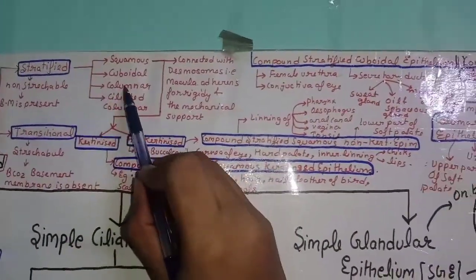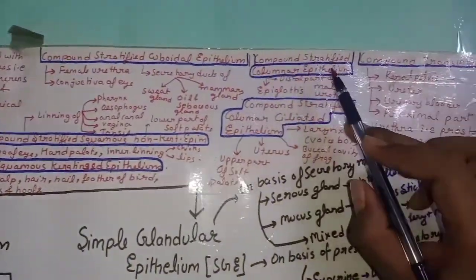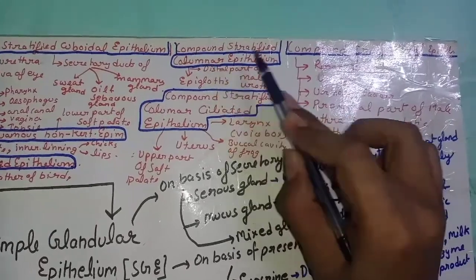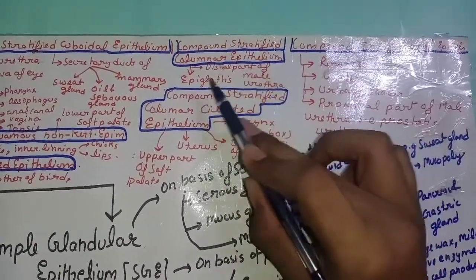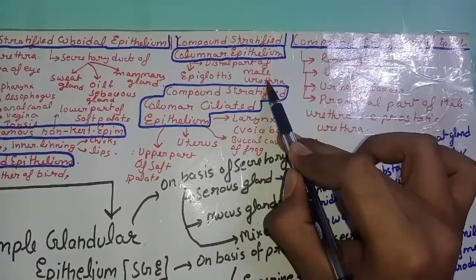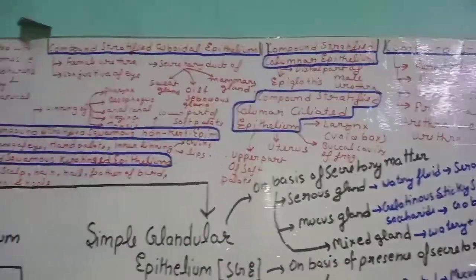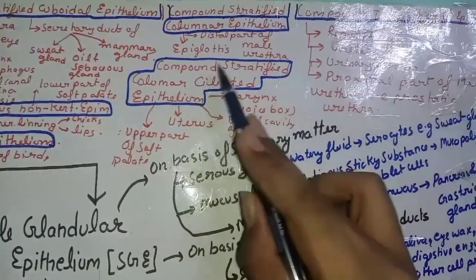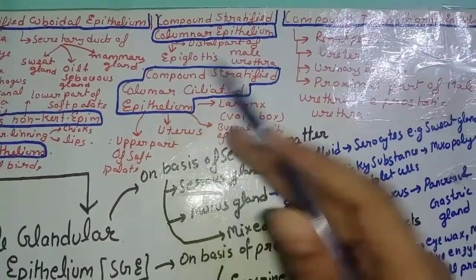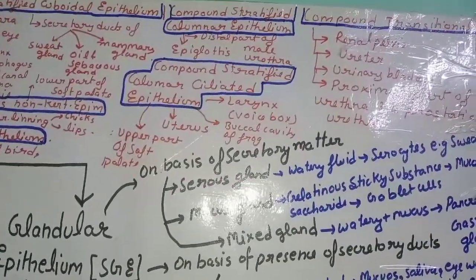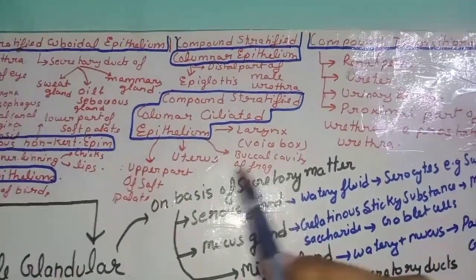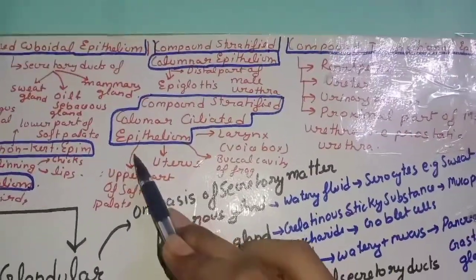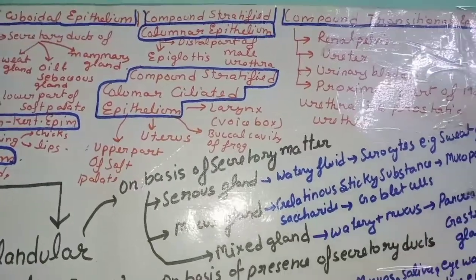Now coming to columnar part. So compound, stratified columnar epithelium is present in distal part of epiglottis, male urethra. Now coming to compound, stratified columnar ciliated epithelium. It is present in larynx, that is the voice box, buccal cavity of frog, uterus, and upper part of soft palate.